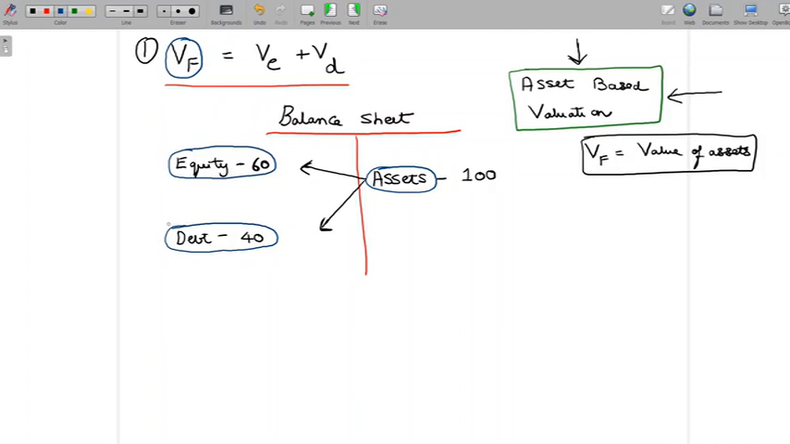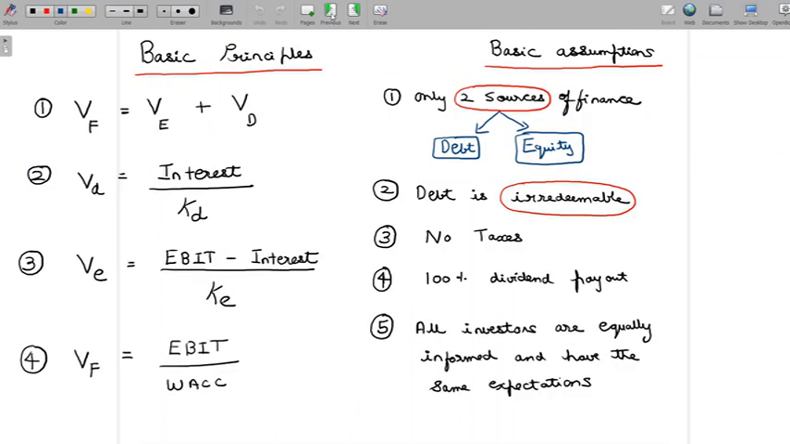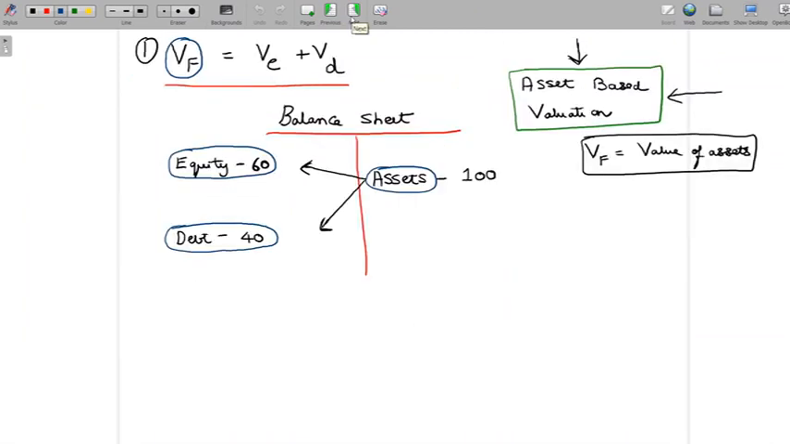Now, one question here is, why have I not considered preference shares? Well, you might have guessed it right. We have the first assumption here, which says only two sources of finance, debt and equity. So because of the first assumption here, I am assuming that there are only two sources, debt and equity. So we have assets of 100 financed by equity and debt in the ratio of 3:2.